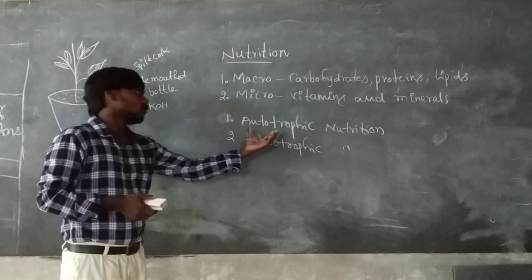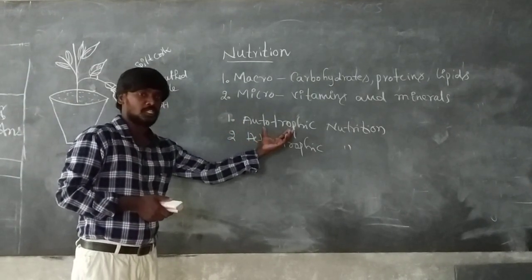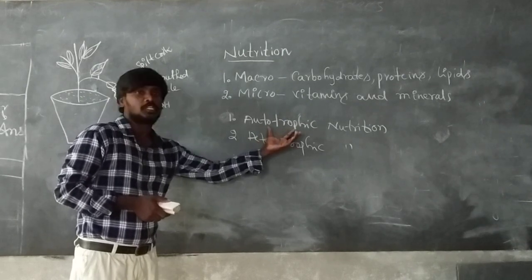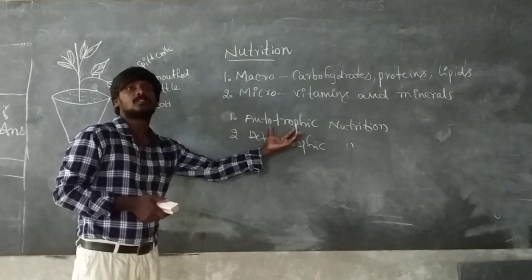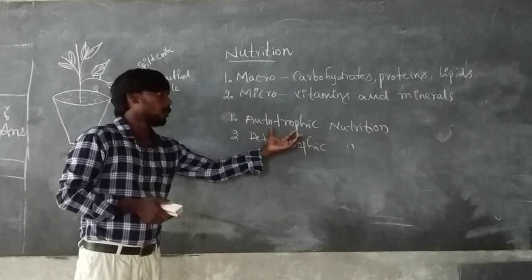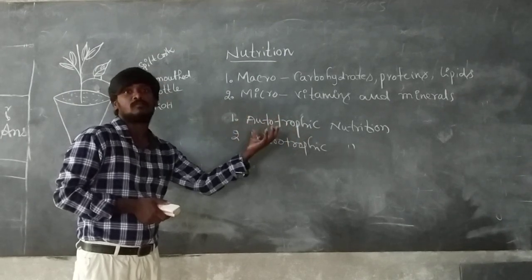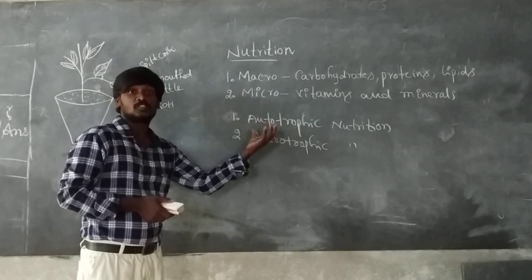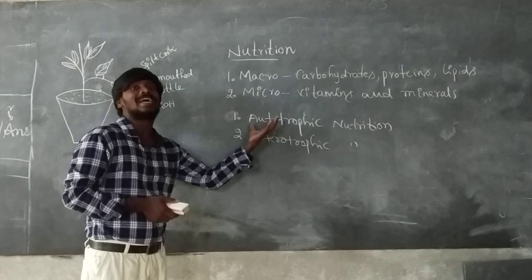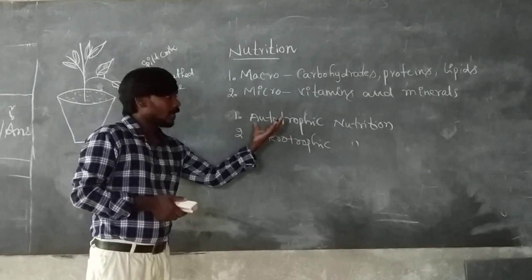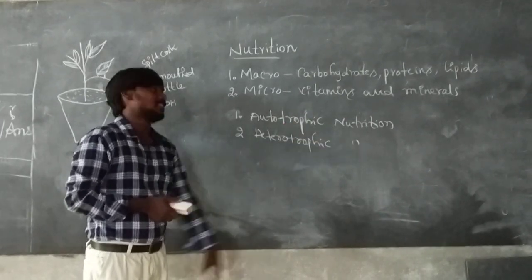Let's talk about autotrophic nutrition. In autotrophic nutrition, in the presence of sunlight, that is called photosynthesis. The plants prepare food material in the presence of sunlight, water, and carbon dioxide. That is called photosynthesis.